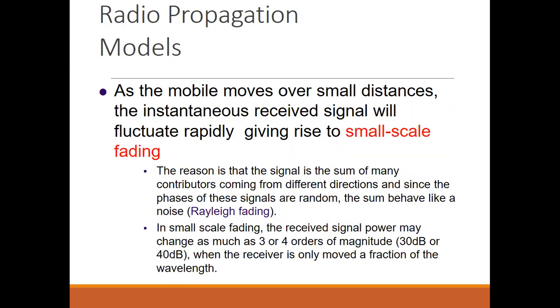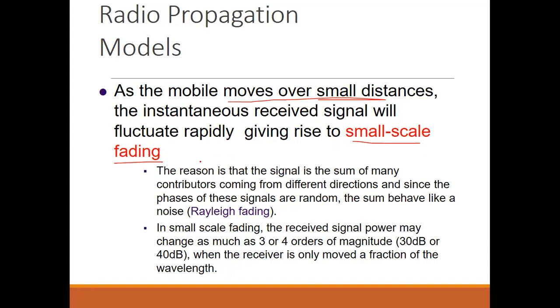Now, yes. So in this case, when the mobile moves over small distances, the instantaneous received signal will fluctuate rapidly, giving rise to small scale fading. As we have already seen, what is small scale fading? So small scale fading is for small scale distance or for a small period of time.